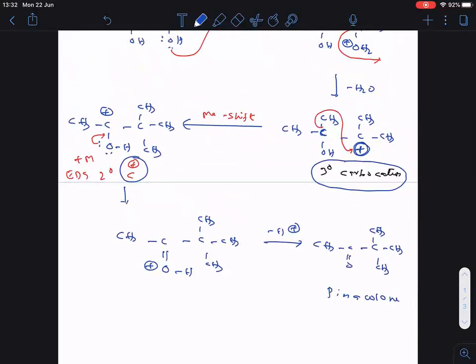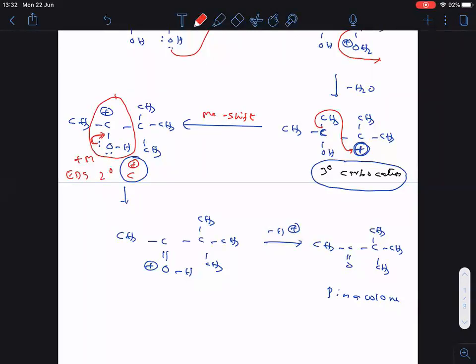Now you see here, oxygen is giving its lone pair like back bonding. So this carbocation is getting support through back bonding of OH, and that is the most stable carbocation among all the carbocations. Is it clear, everyone? The carbocation which gets stability through back bonding is a highly stable carbocation.